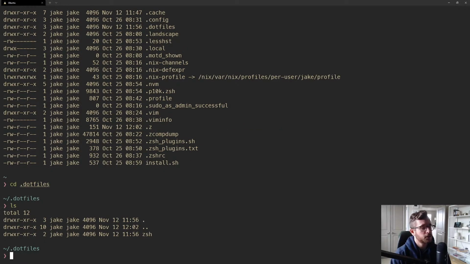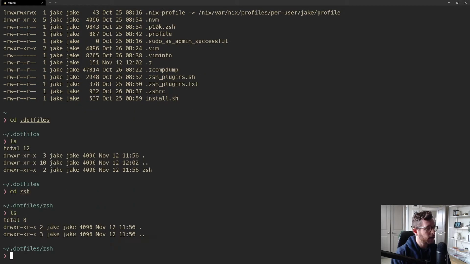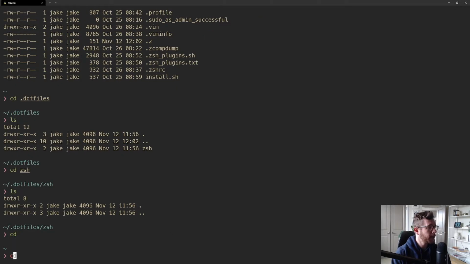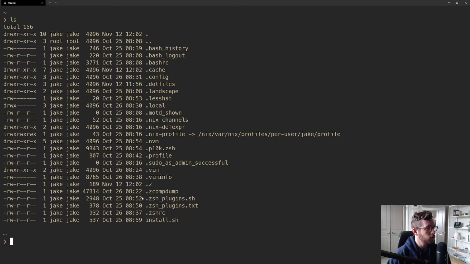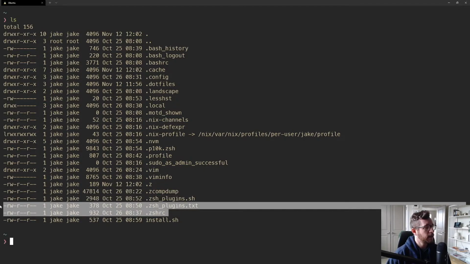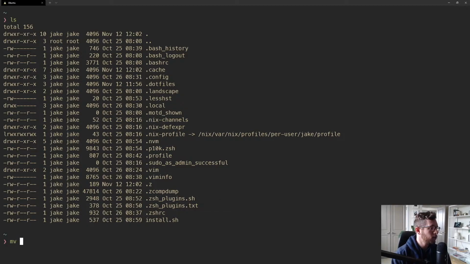So right now we have our .files folder, and I'm going to move into that. And inside of the .files folder, we recently created that ZSH package. But if I go inside of there, there's nothing there, right? So what I want to do is go to my home directory, and move the relevant files that are in the home directory into that ZSH package. So I can use a command called mv or move. I can specify the file that I want to move, and then I can specify where I want to move it. So I want to move it into .files/zsh,